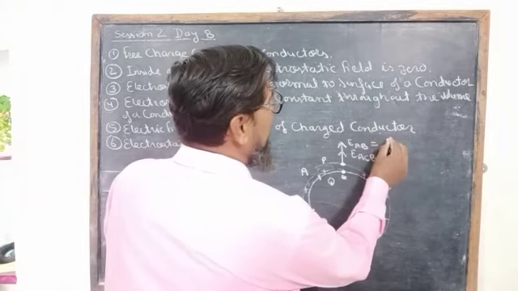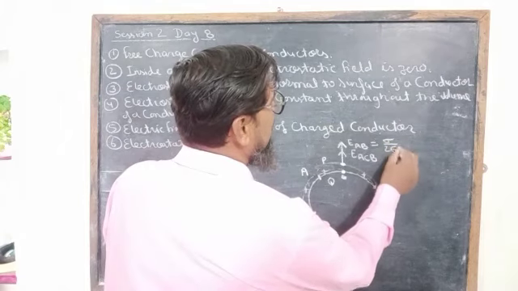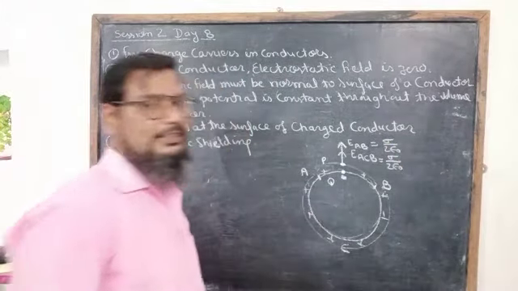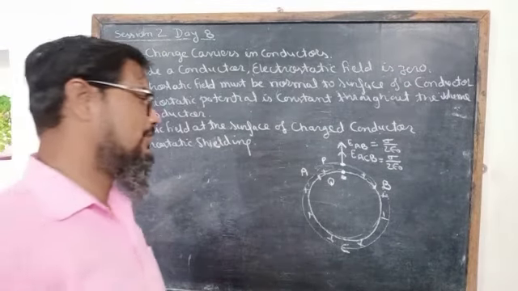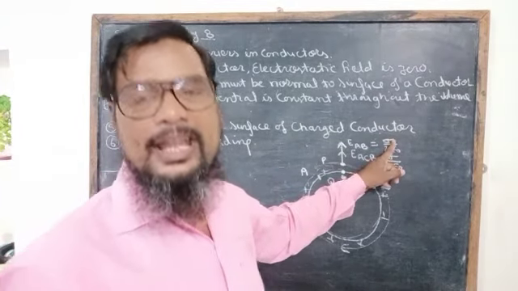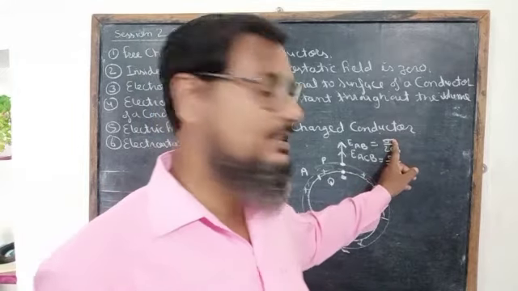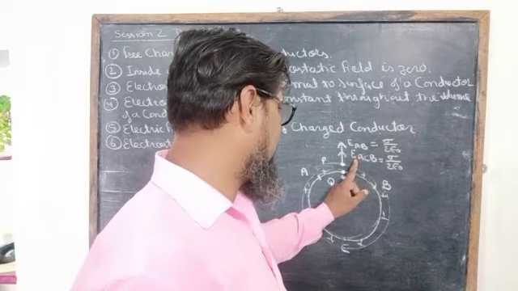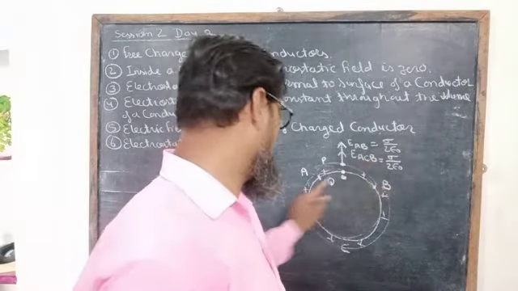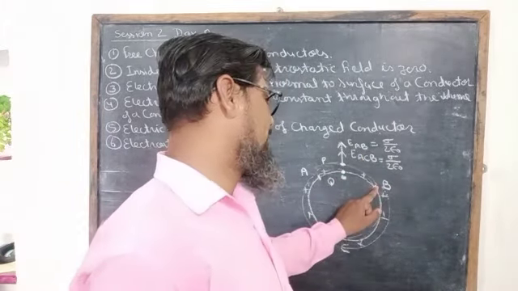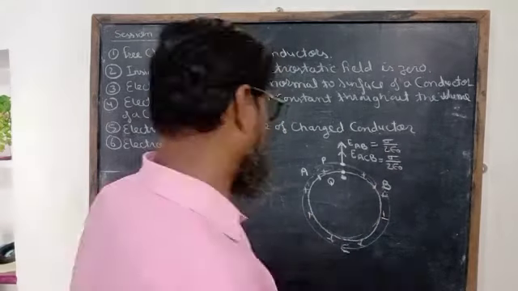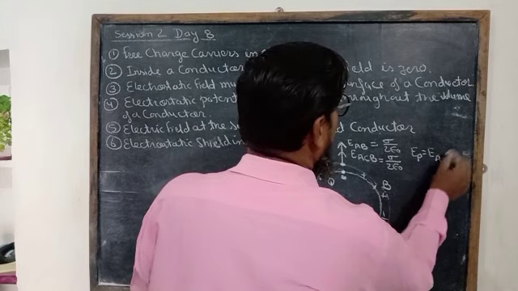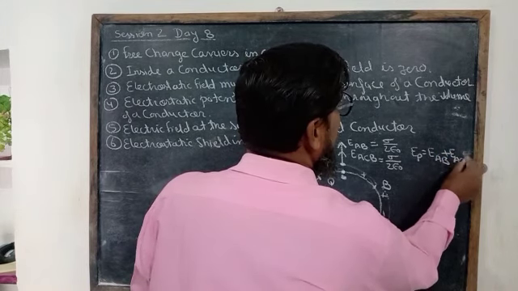We know that its value is sigma upon 2 epsilon naught, and the other will also be sigma upon 2 epsilon naught, because the surface charge density on the whole outer surface of the conductor remains the same and does not depend upon the distance. So EAB is equal to sigma upon 2 epsilon naught, and EACB, due to this part of the conductor, is sigma upon 2 epsilon naught. So at point P, EP is equal to EAB plus EACB.